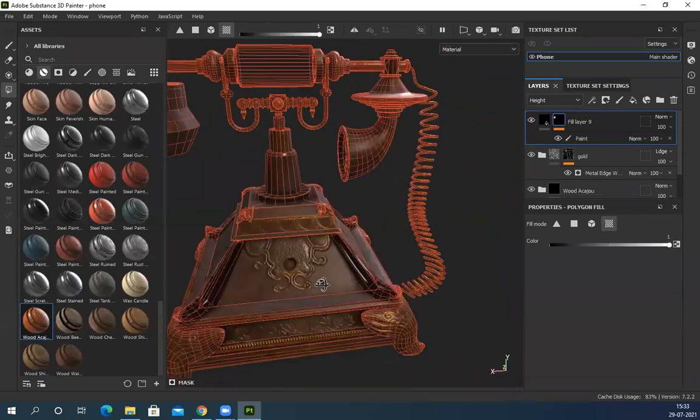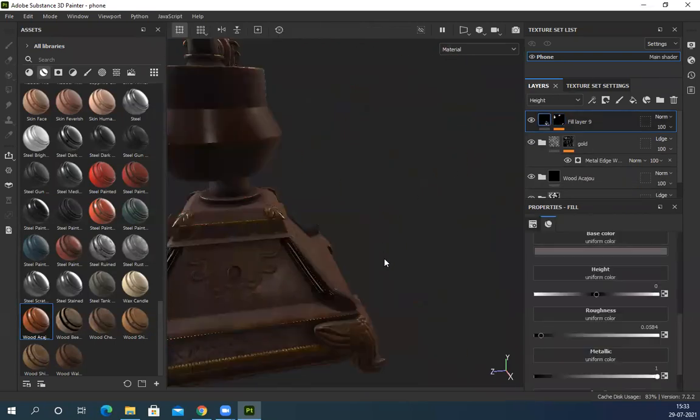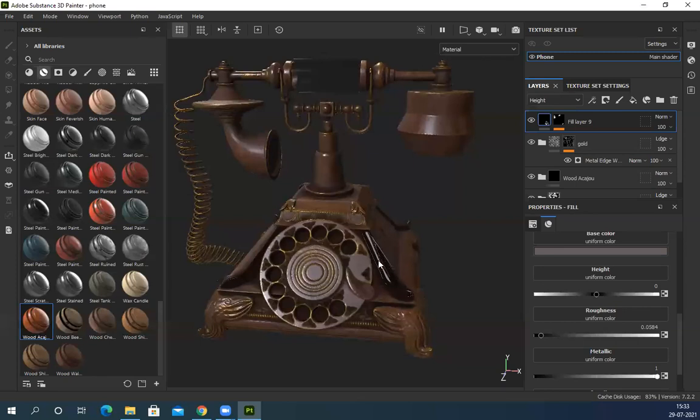Sir, so glass objects need to have two sides? Not necessarily, it depends. Suppose it's a glass and it's translucent, then you need to have both sides because the thickness should be visible. If it's a solid object, like some statue or sculpture, in that case you don't need two sides. In that case, we can work on the shader.